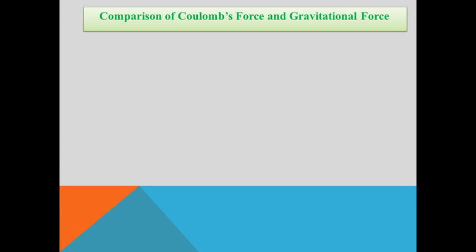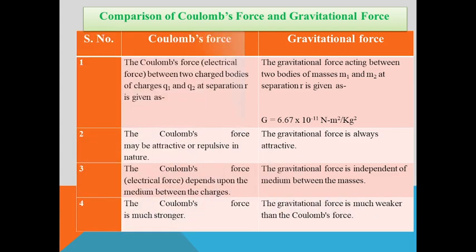So what is the comparison between them? The Coulomb force, that is the electrical force between two charged bodies, is given by this formula, that is Coulomb's law. And for gravitational force, we consider the force acting between two masses of the bodies.